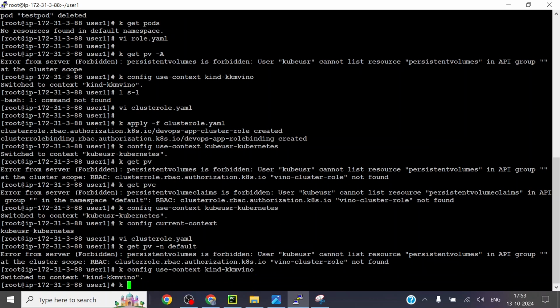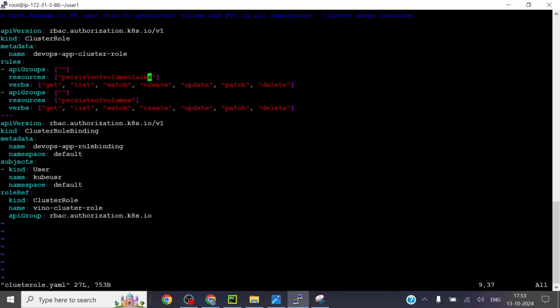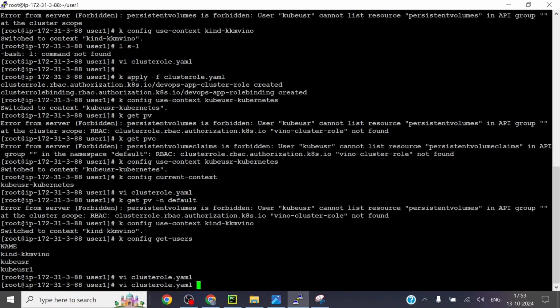Okay, kubectl config get users. Okay, cube user. Cube user we have created, right? So I will just assign it to the cluster role, cube user.